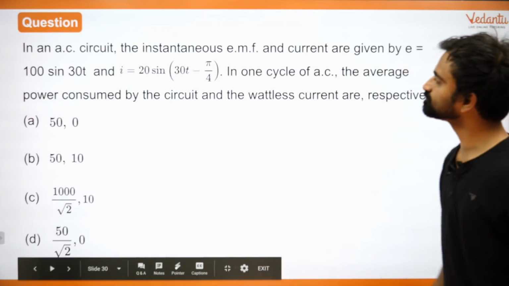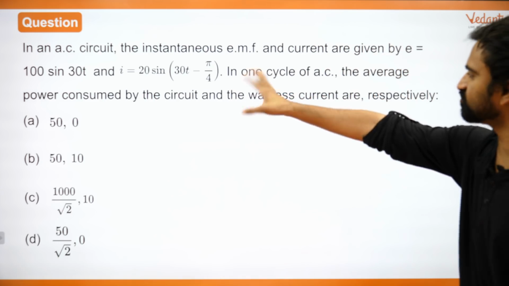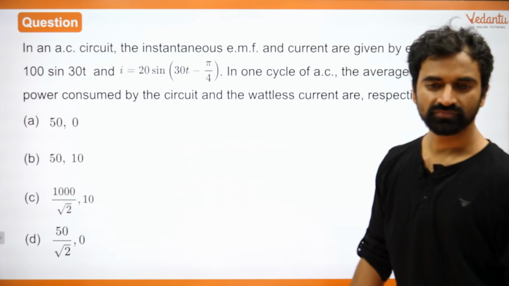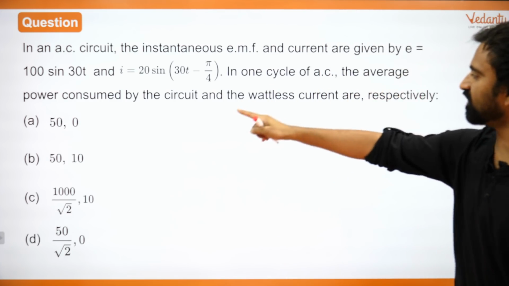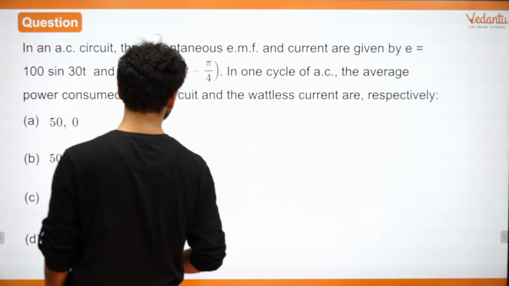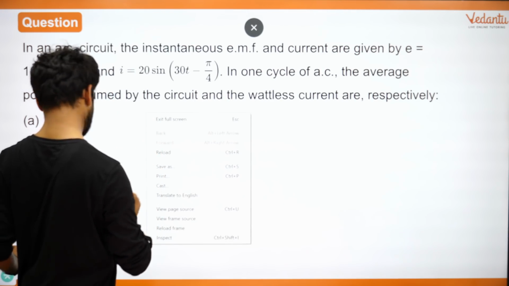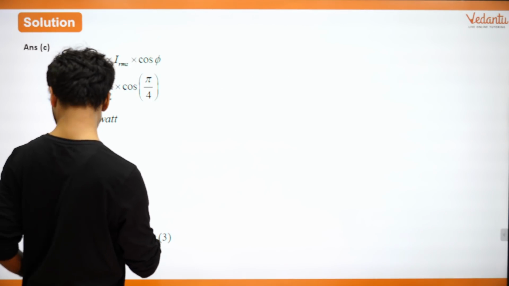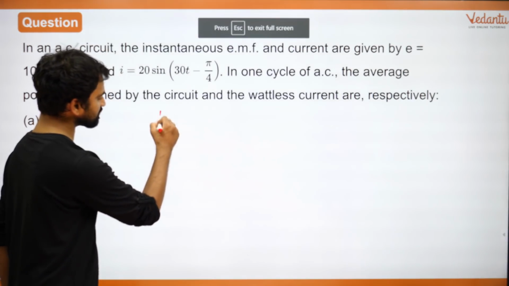Great. Moving on. So you have an AC circuit, instantaneous EMF and current are given by these values, right? So you know that phase difference is pi by 4, right? Phase difference is pi by 4. In one cycle of AC, the average power consumed by the circuit is, how do you find out average power, by the way? Average power कैसे निकालते हैं हम?